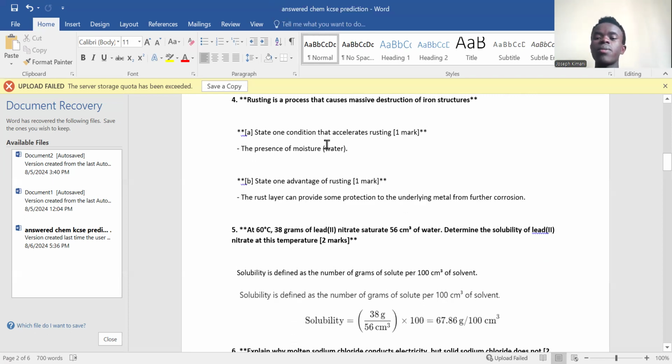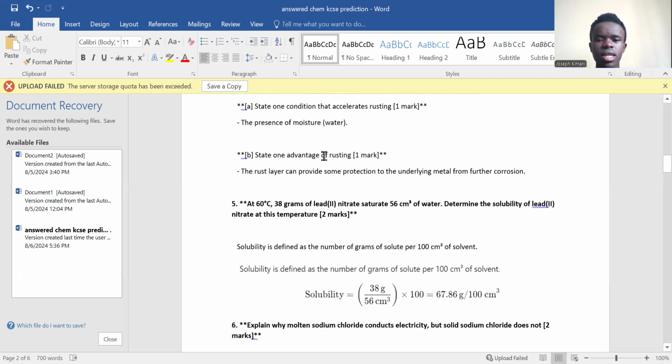Remember we said conditions for rusting, as you can remember, guys, it was moisture or water and oxygen. Those are the necessary conditions for rusting. So if you add any of those, you mention presence of moisture, that will accelerate rusting, or presence of oxygen will also accelerate rusting. Now state one advantage of rusting.